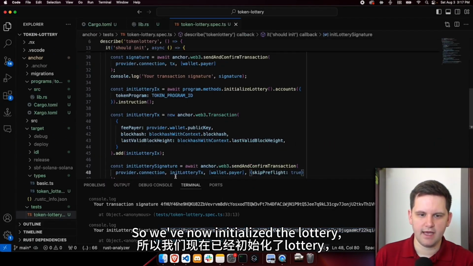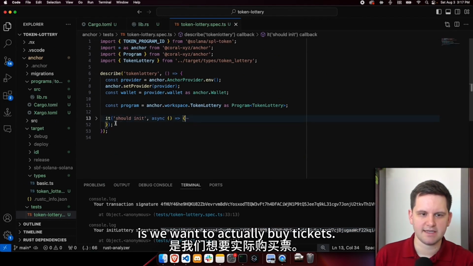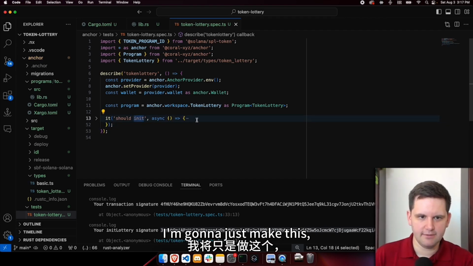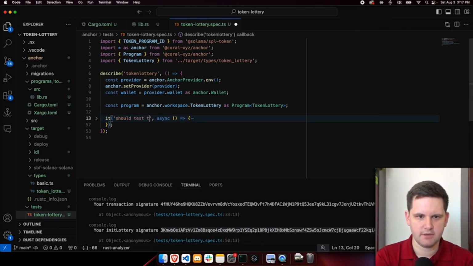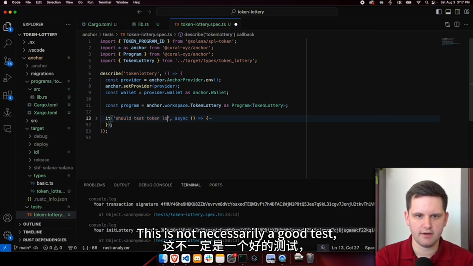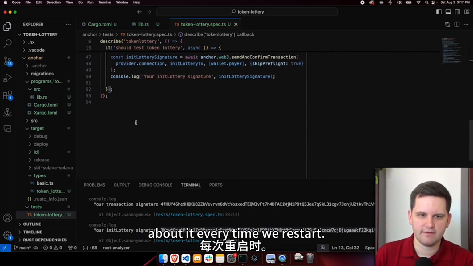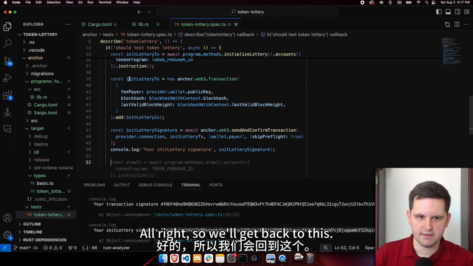So we've now initialized the lottery. The next thing that we want to do is actually buy tickets. So let's go ahead and buy those tickets. I'm going to just make this test token lottery, just so that we can do the whole thing in one. This is not necessarily a good test, but it's just so that we don't have to worry about it every time we restart. All right, so we'll get back to this.